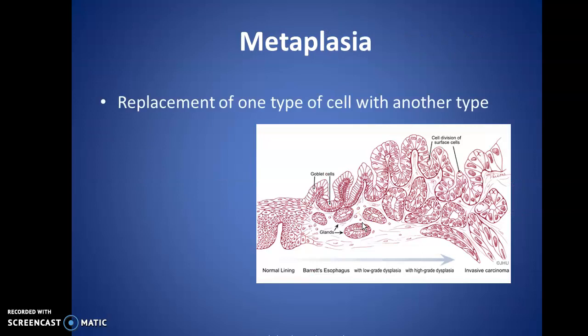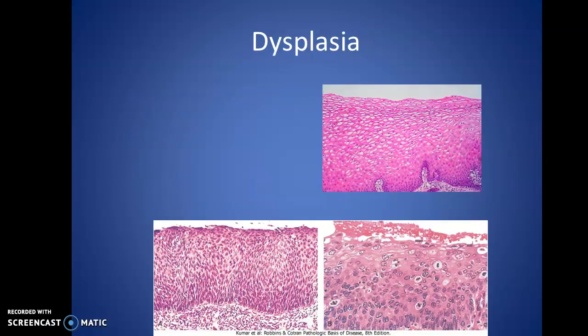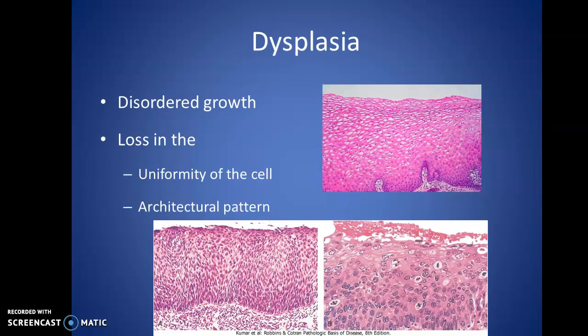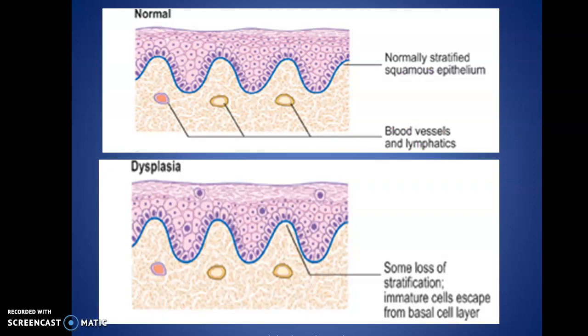What is metaplasia? It is replacement of one type of cell with another type, and that can be as a result of tissue damage, repair, regeneration. What is dysplasia? It is disordered growth with loss in the uniformity of cells and architectural pattern. This is the normal epithelium, and you find here dysplastic epithelium with hyperchromasia, some loss of stratification.